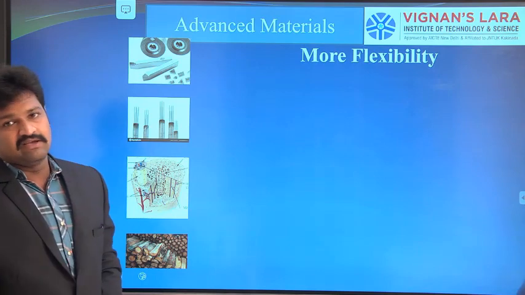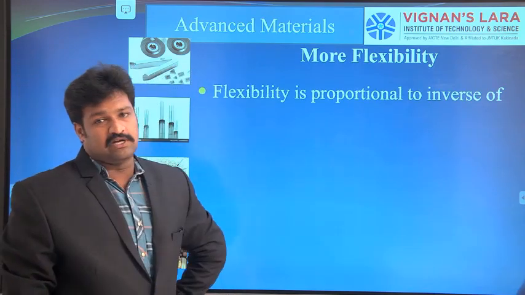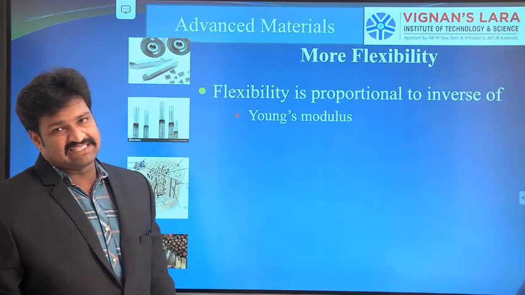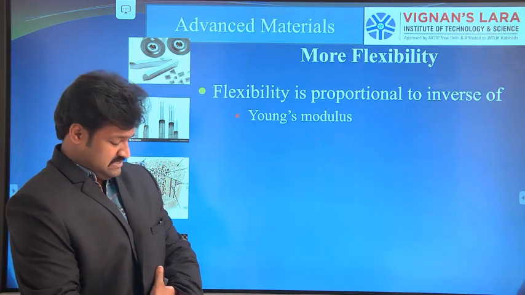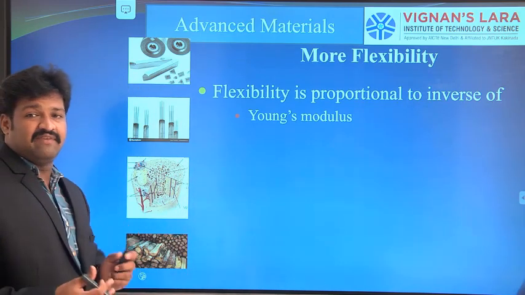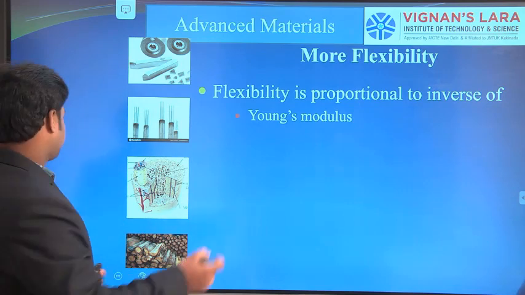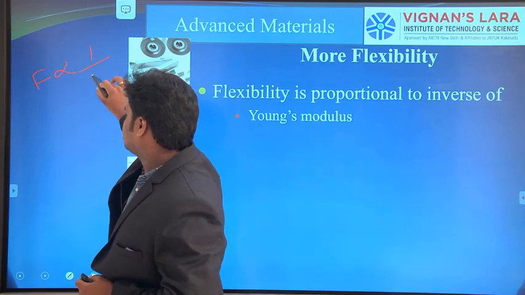So the next one is more flexibility. Flexibility is proportional to the inverse of Young's modulus. If the Young's modulus is low, the flexibility will be high. So flexibility is inversely proportional to its Young's modulus.